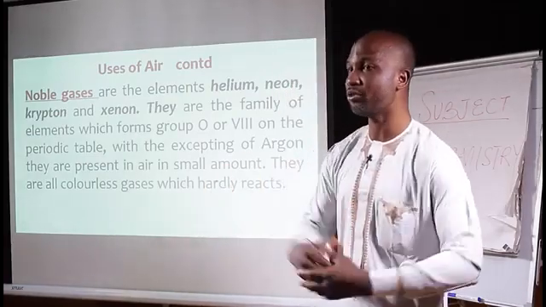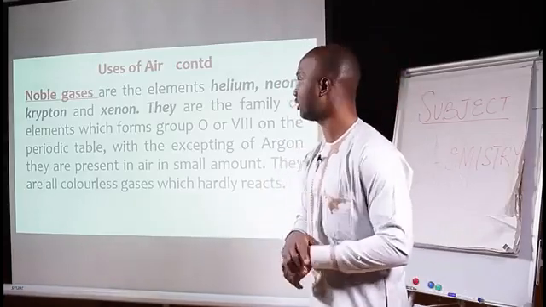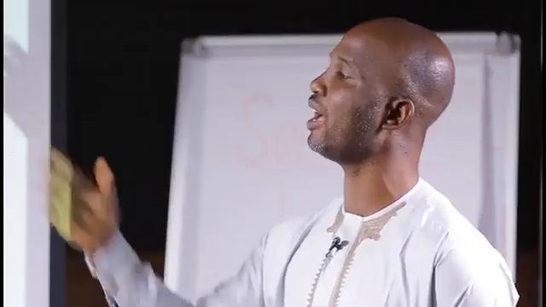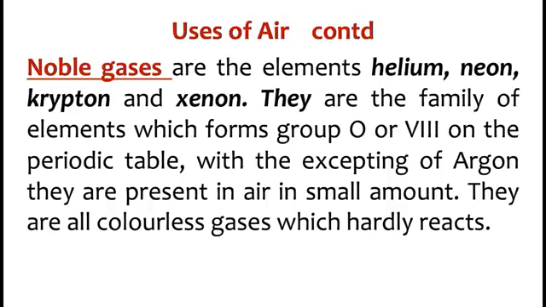So these are very few examples of uses of nitrogen. There are so many other uses of nitrogen. I'm sure you will come across them when you go through your journals. Then we also have uses of noble gases. When we say noble gases, we are talking about those gases that belong to group 8 on the periodic table. We say they are group 8 or group 0 because they cannot lose or gain any electron. That's why they are called group 0. It involves helium, neon, krypton, xenon.